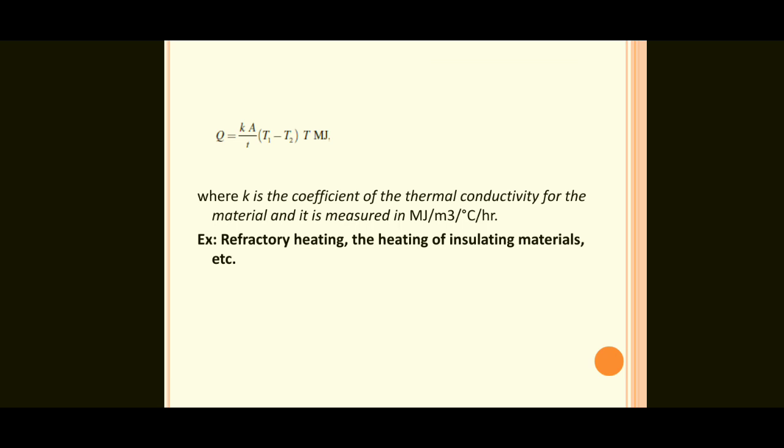K is the coefficient of thermal conductivity of the material and is measured in MJ per meter cube per degree centigrade per hour. Examples are refractory heating, the heating of insulating materials, etc.